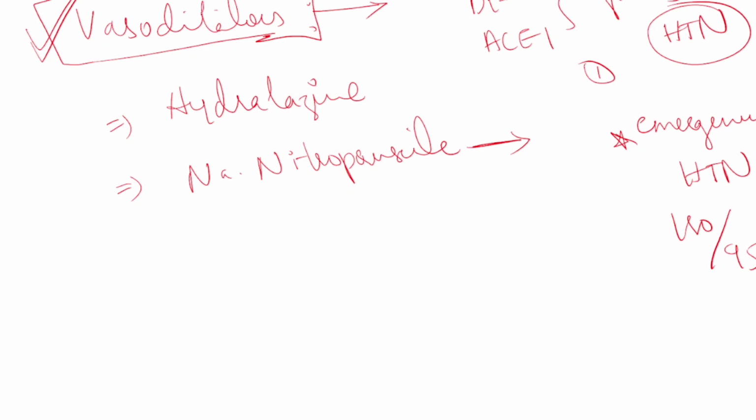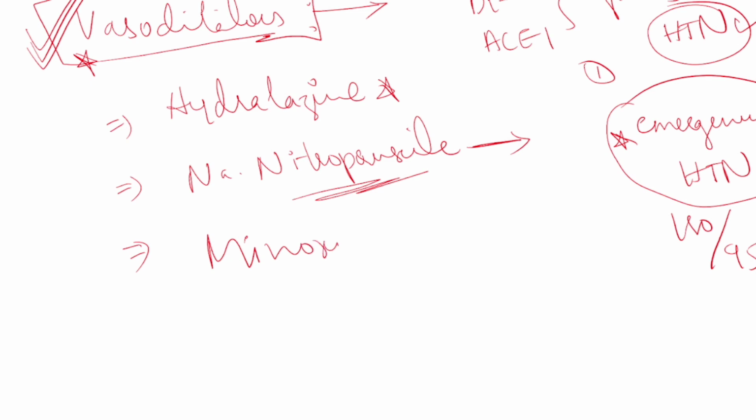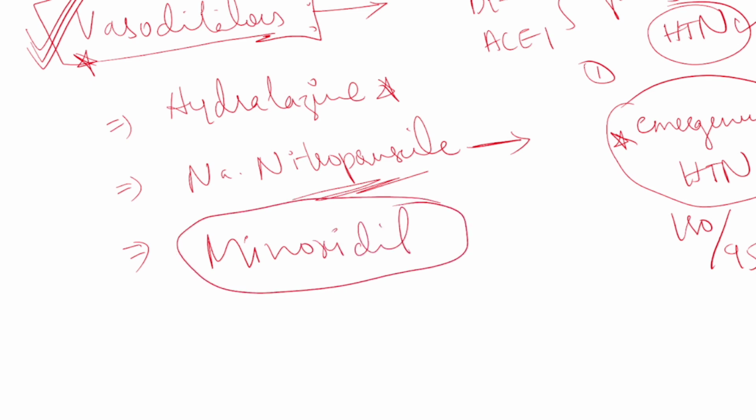So one thing, when 2 or 3 antihypertensive drugs are not effective for treating hypertension, then we have to choose vasodilators. Or if patient is in emergency hypertension, if patient's blood pressure is in crisis, at that time we have to choose vasodilators. In vasodilators, we have hydralazine and sodium nitroprusside. Sodium nitroprusside is a very effective drug. Along with this, the third drug is minoxidil. Minoxidil is also an effective drug, but in hospital we don't use minoxidil as antihypertensive.